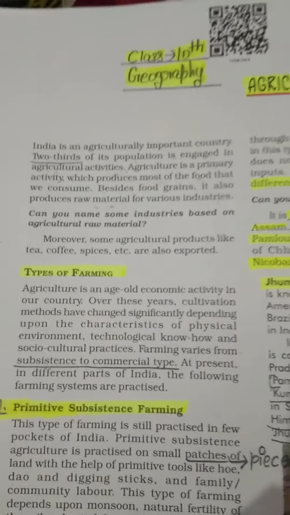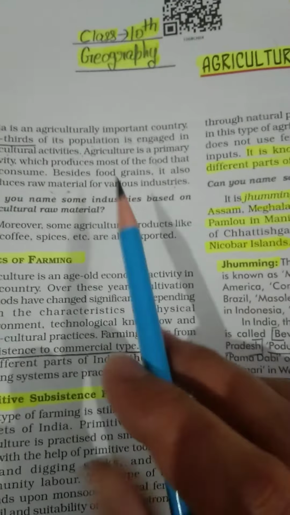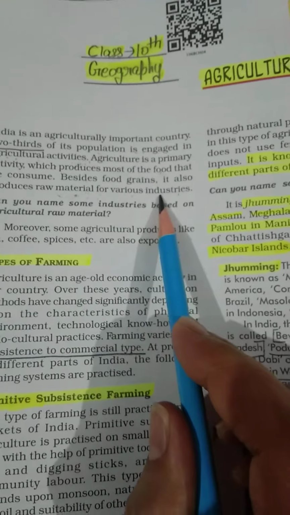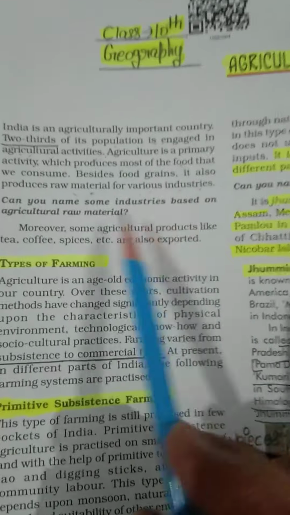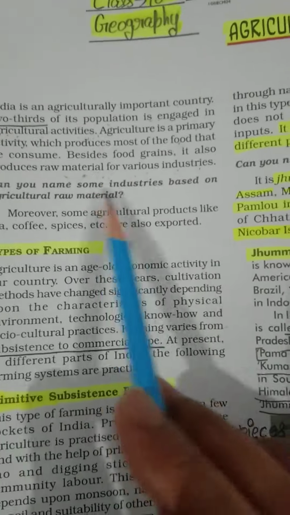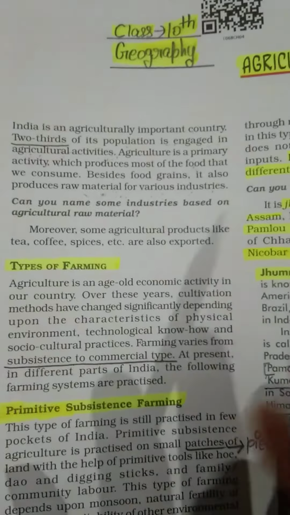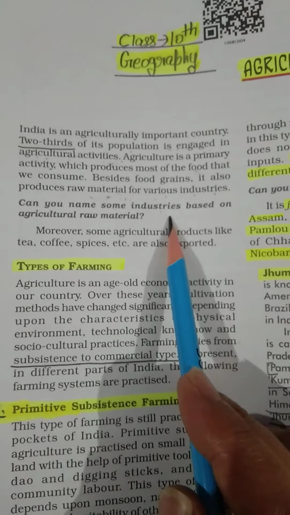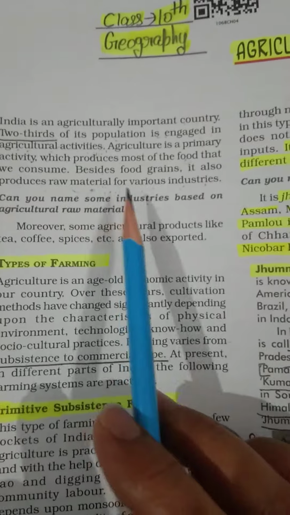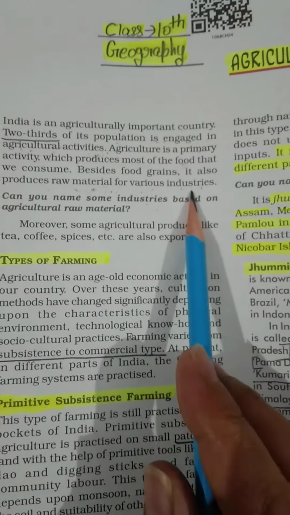In this way, each and every type of factory and mill, large or small, works with the help of raw material, and every type of raw material comes from agriculture. So agriculture is a very important activity.